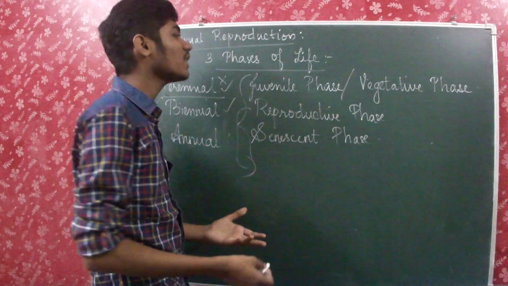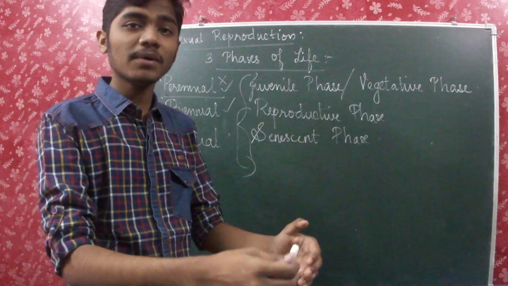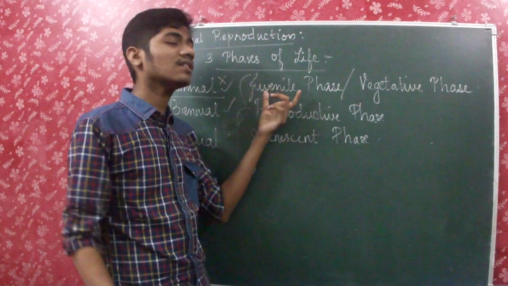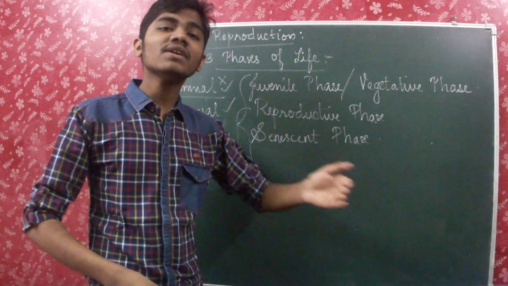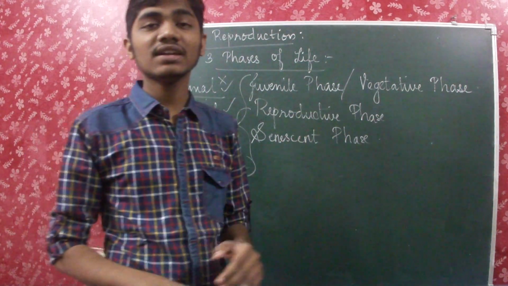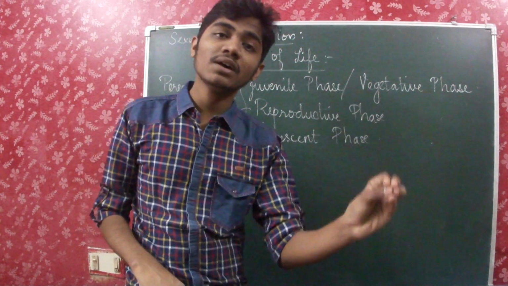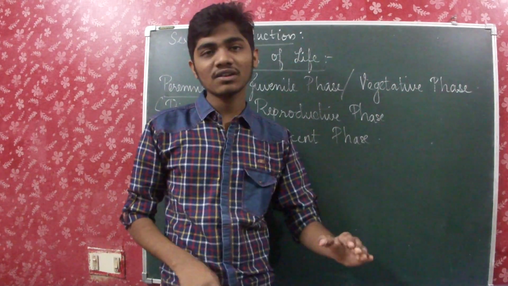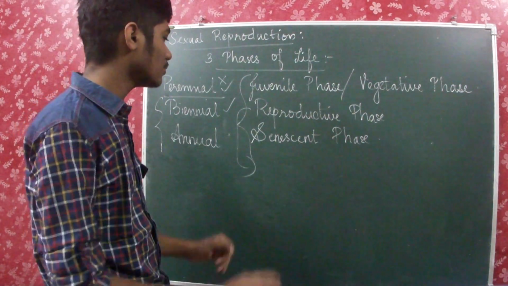Then how can you find that the juvenile phase is over and it has gone to the reproductive phase? How do we find that? The thing which we can use to find that the juvenile phase is about to be over and the reproductive phase has started is the process of flowering. When a plant flowers, it means that the juvenile phase has come to an end and the reproductive phase has started. So that's how we can predict that the juvenile phase has come to an end.